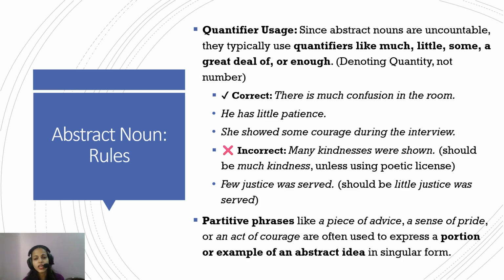For example, "there is much confusion in the room." Confusion cannot be counted. You cannot say two confusions, three confusions, four confusions. So it does not denote a number; it denotes quantity. "There was a lot of confusion." "There was no confusion." "There was much confusion in the room." So the quantifier of quantity is used, and not the quantifier of number.